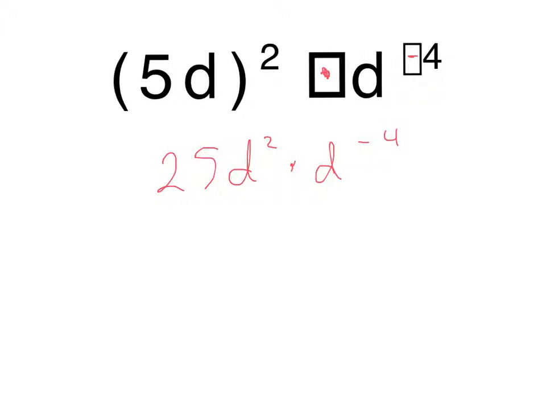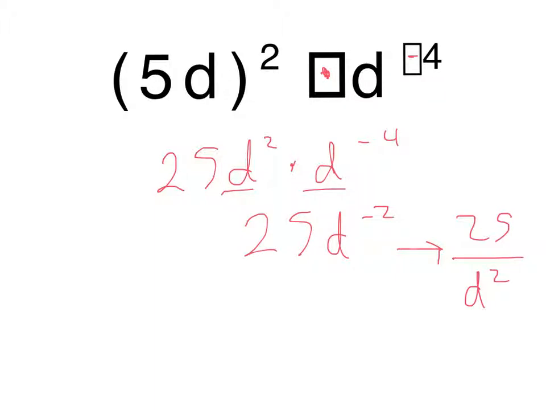Okay, so if we want to go ahead and reduce our exponents, we know that they're multiplied together, they're the same base, so we can add them. So 2 plus -4, of course, gives us -2. So we have d to the -2, but we don't like negative exponents. So what do we do to them? We kick them down to the bottom. So 25 stays up top, d squared goes to the bottom. And that would be our final solution.